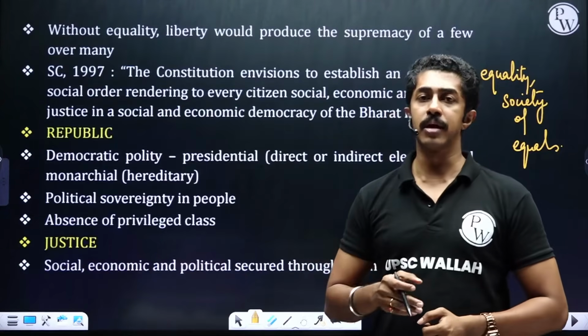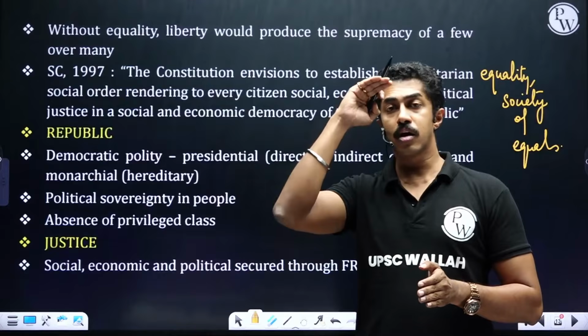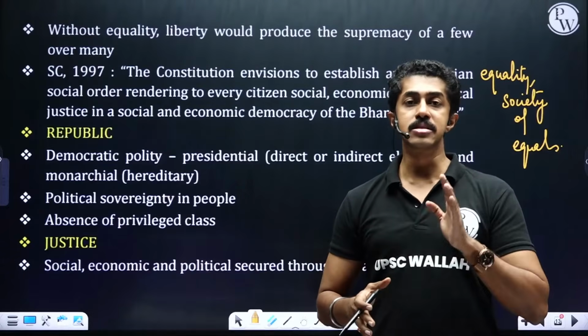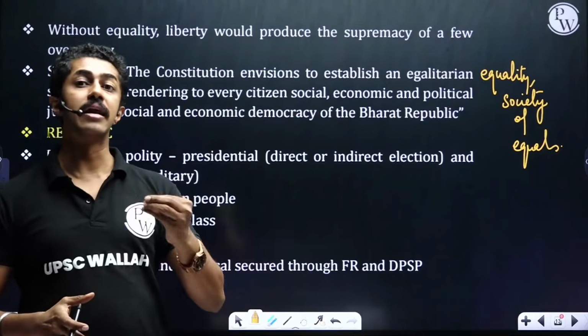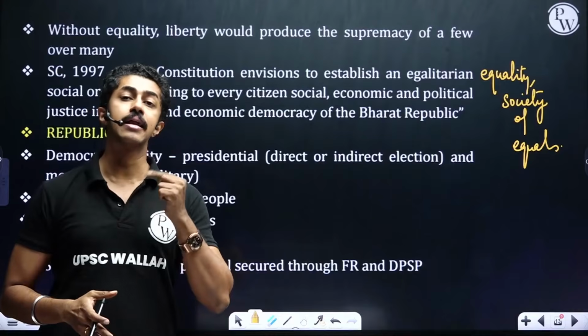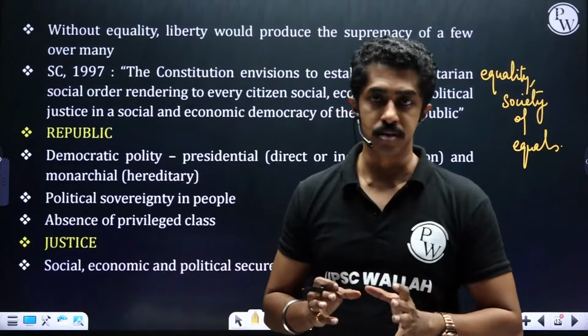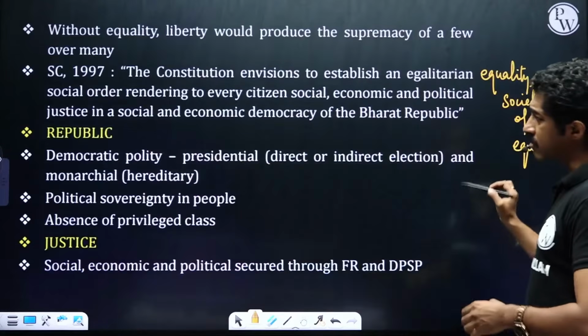Then comes republic. Republic means what? Why do we call ourselves a republic? Because our head of the state or head of the country is not a monarchy. It is not a post by hereditary. It is again by indirect election. Anybody can rise up to the post of president. Democratic polity, we have presidential and you have monarchical.